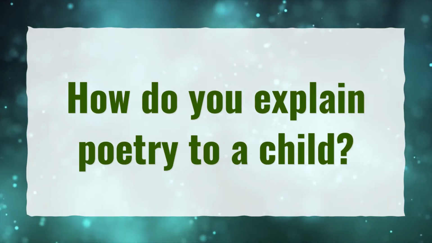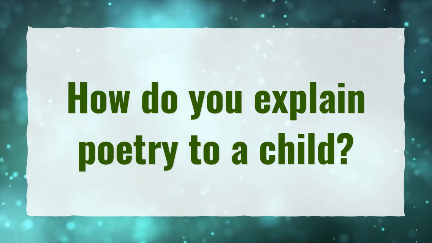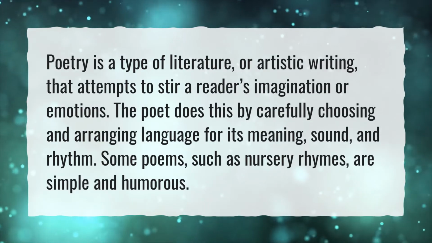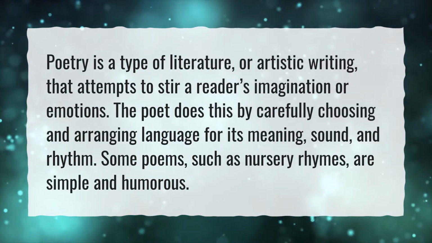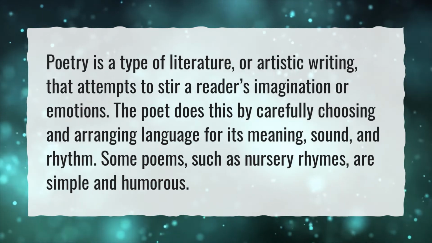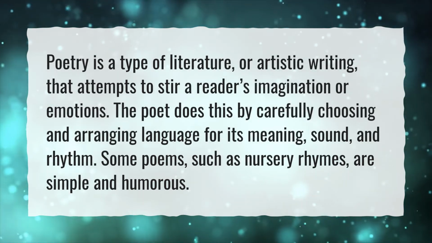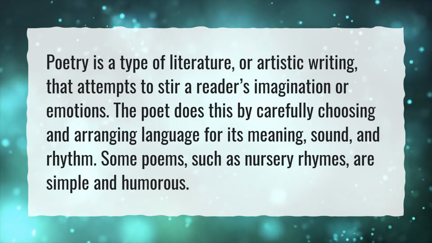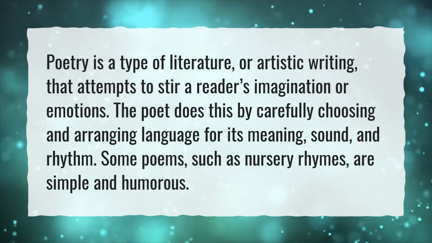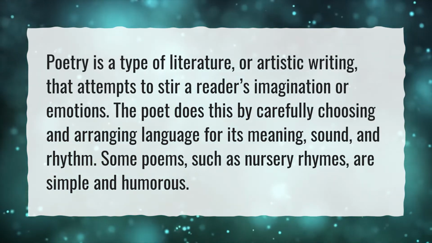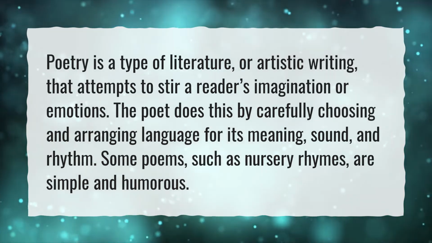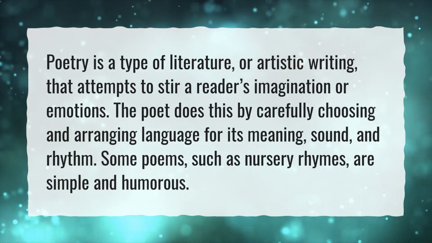How do you explain poetry to a child? Poetry is a type of literature, or artistic writing, that attempts to stir a reader's imagination or emotions. The poet does this by carefully choosing and arranging language for its meaning, sound, and rhythm. Some poems, such as nursery rhymes, are simple and humorous.